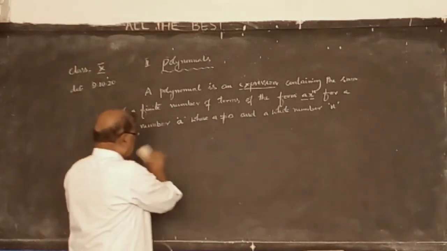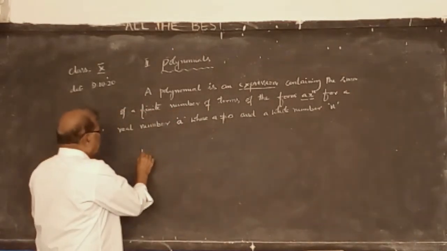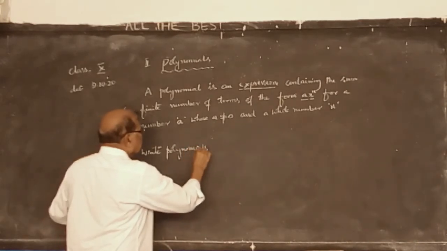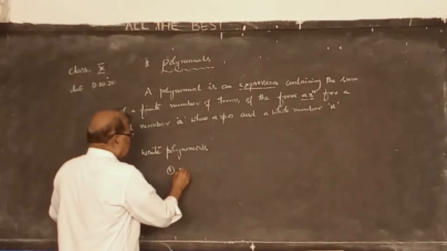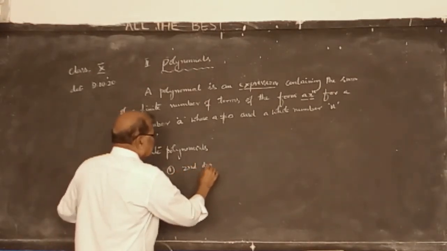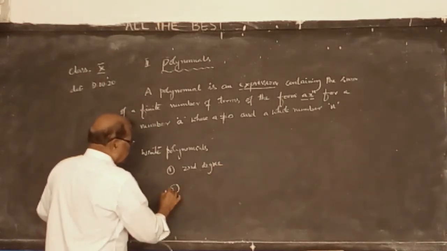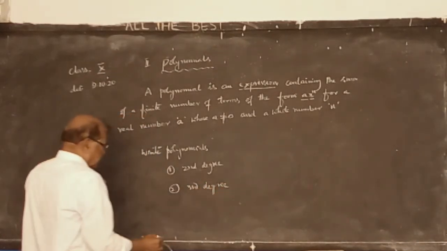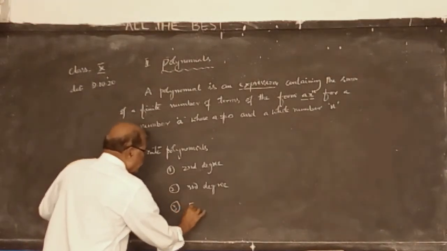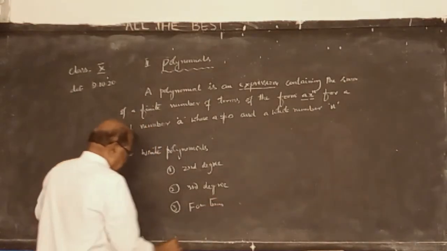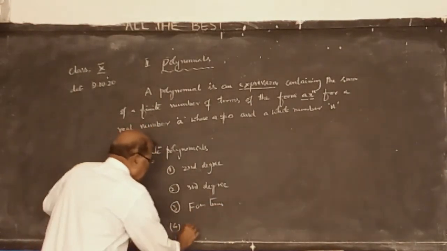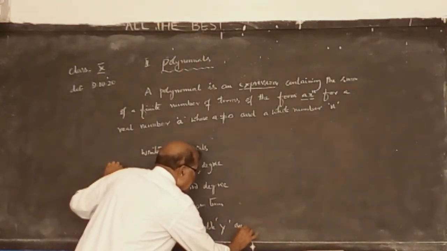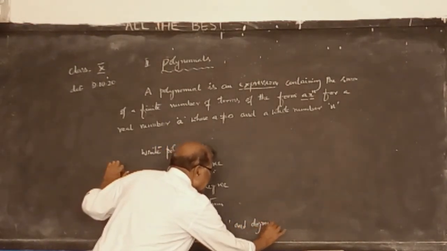So please write this homework: write the polynomials. 1, second degree, and 2, third degree. 3, 4 terms. 4, variable y and degree is 3.